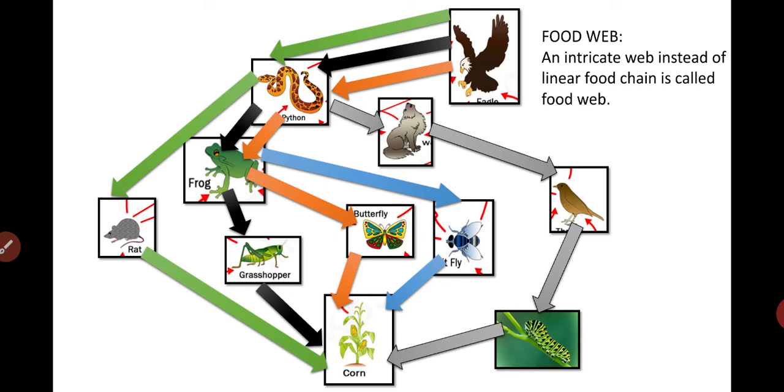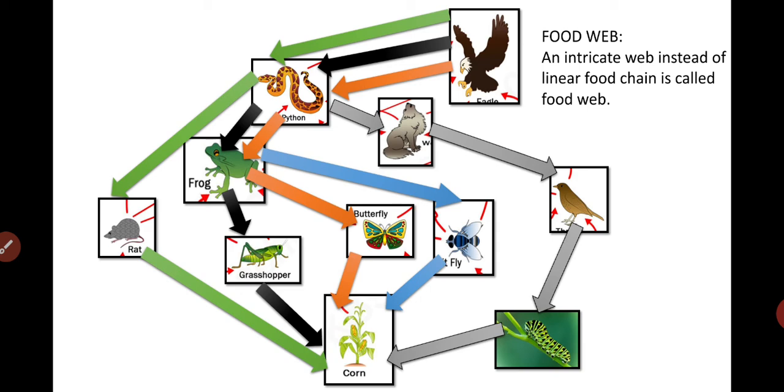So here we don't have a simple linear food chain. Linear means a simple straight line food chain. We have a number of food chains in this picture. If we include one more animal over here, maybe a lion or a tiger, then what may the lion or tiger eat? They may eat the other animals. So this food chain will become more and more complicated. It will look like a web.